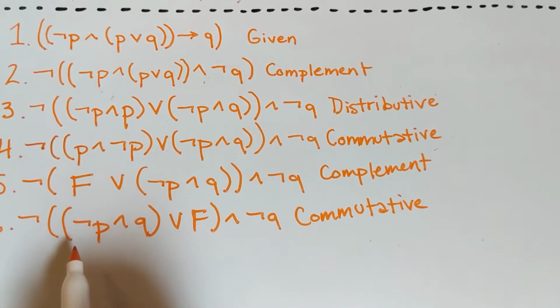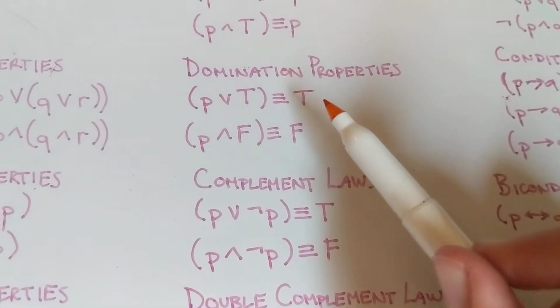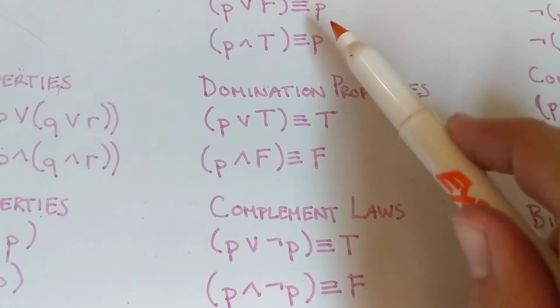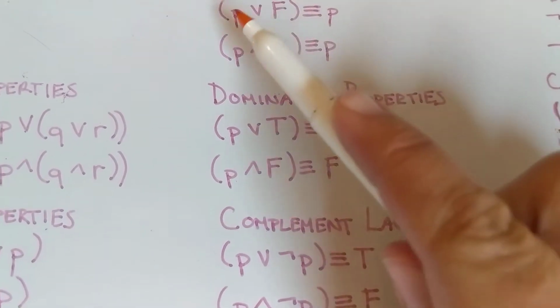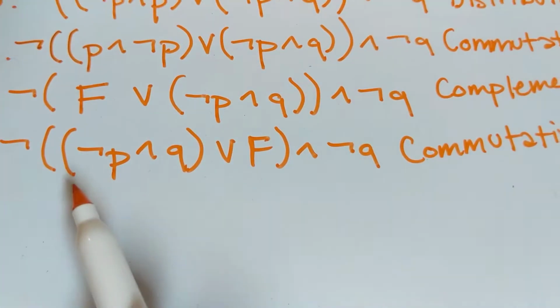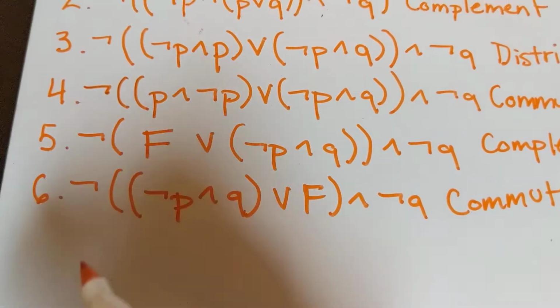And in this statement, we can go up here and use our domination, or our identity properties here. Yes, we're using identity, right? So P or false, which is what we have. We have a statement or false, is equivalent to P. So we can just get rid of this or false.